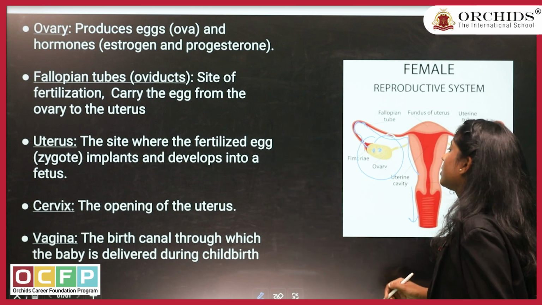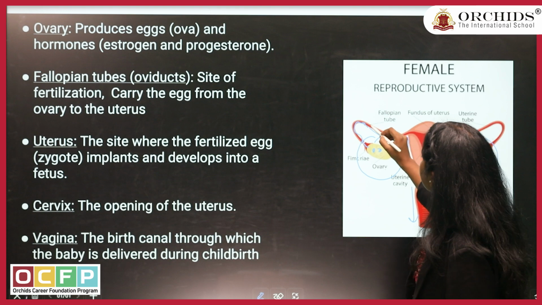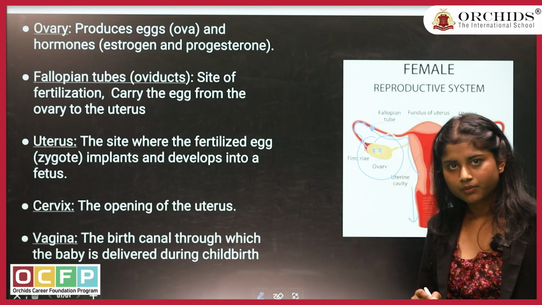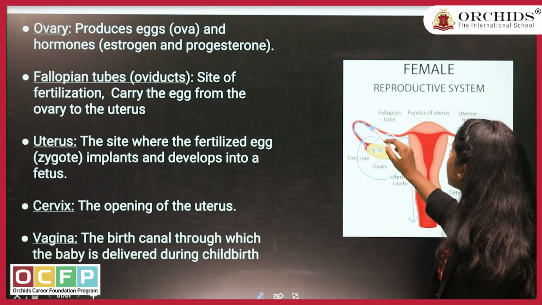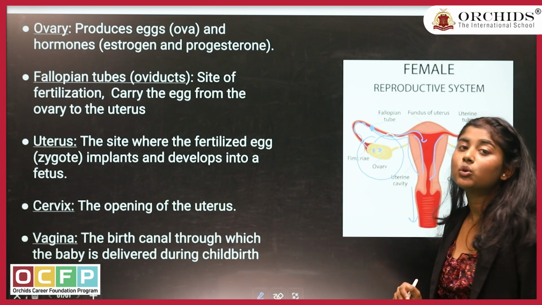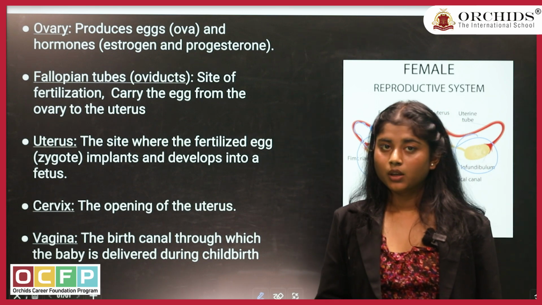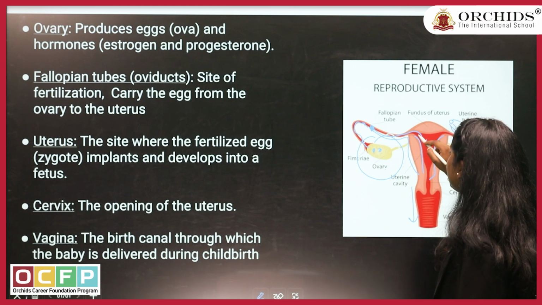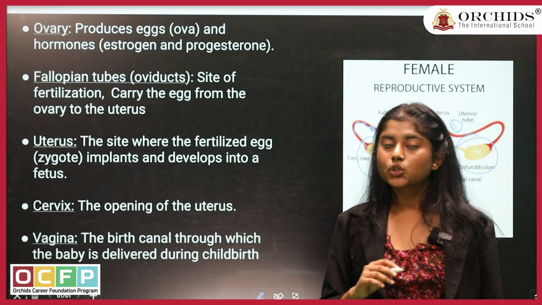Now the question of yours, what happens if it is fertilized? So first of all, the fertilization of the ovum takes place in the fallopian tube. After fertilization, the zygote will be formed, and then it will be transferred to the uterus, where we have a thick lining of blood and mucus for the implantation of the zygote, or you can call it an embryo. So if it is fertilized, what will happen? First thing, it will be implanted into the uterine lining, and the second thing, the menstrual cycle stops.